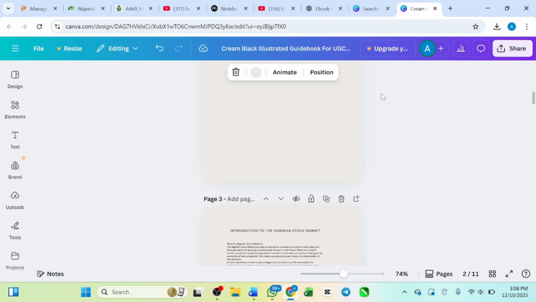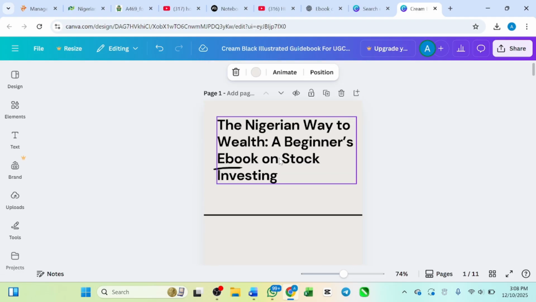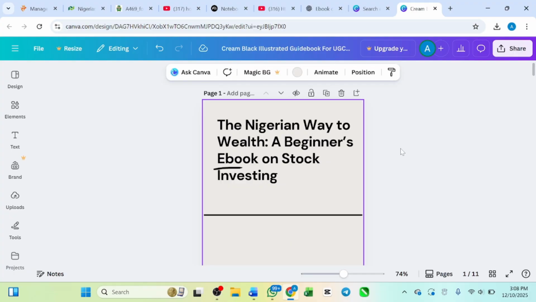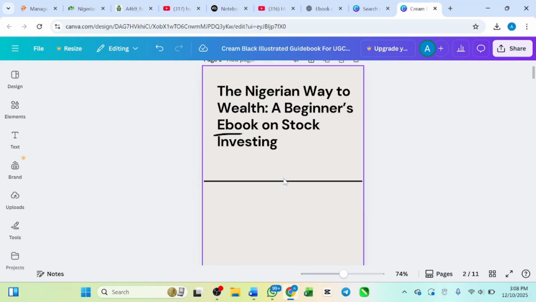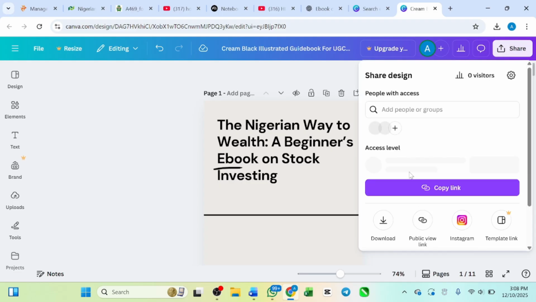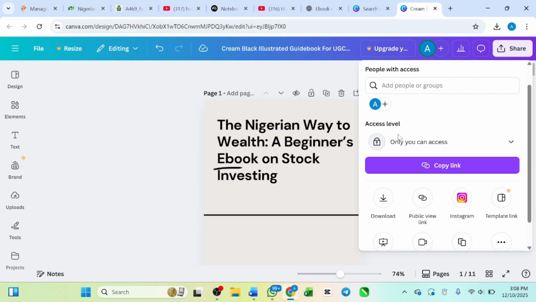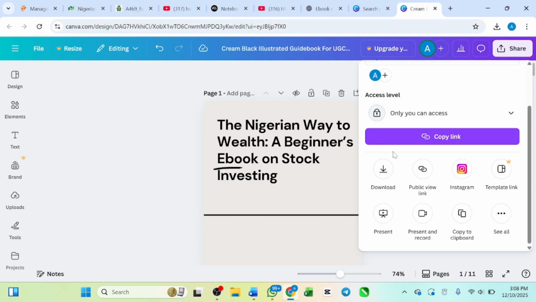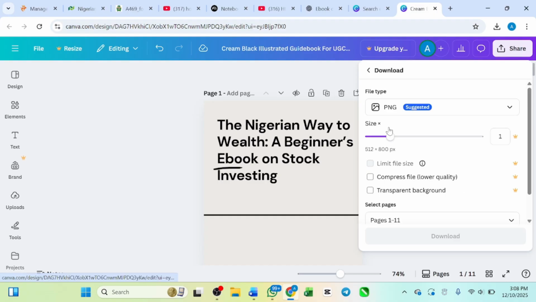And when you are done with everything, when you have edited everything, let me show you something. You see this share icon, right? Go ahead and click it. Then if you click share, you are going to see this download. Okay, download. Go ahead and click download.